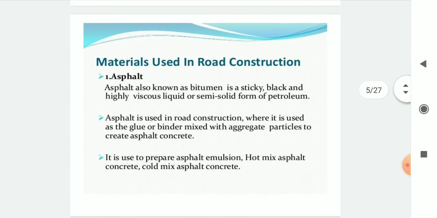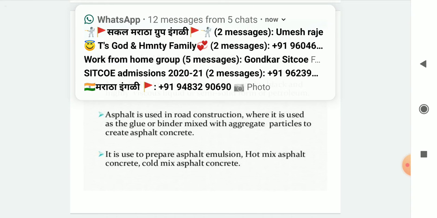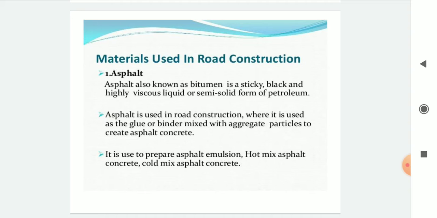Then we have to discuss what materials are used for road construction and what different tests are carried out. There are three major types of road materials: soil, aggregates, and binding materials, that is bituminous material, and cement.